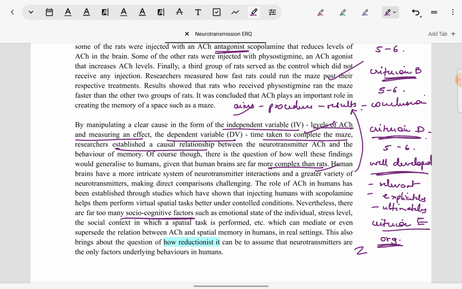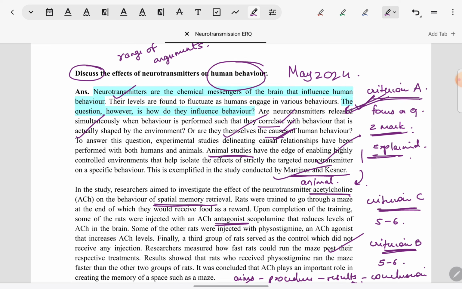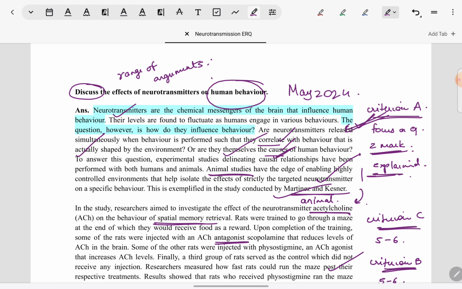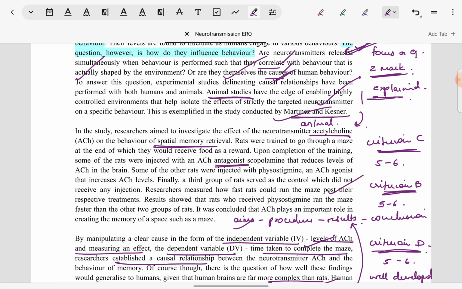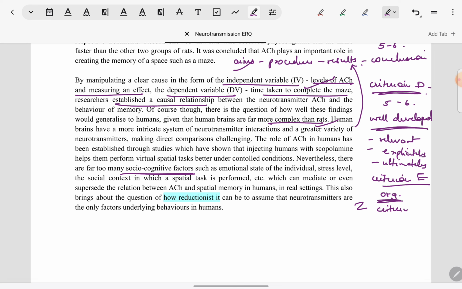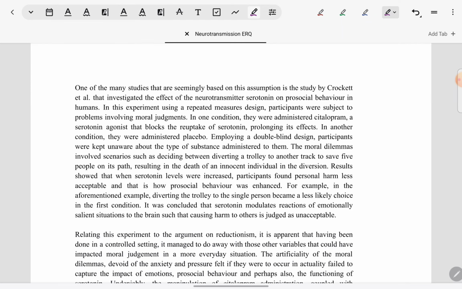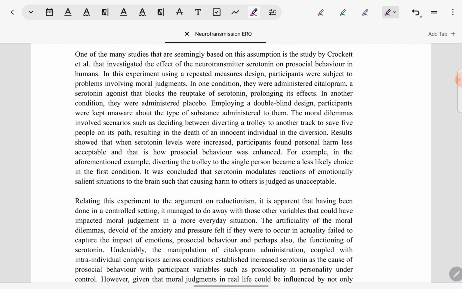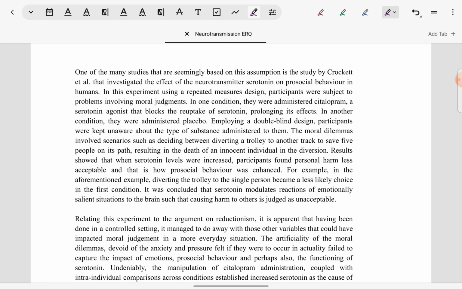Also, when an animal study has been taken, such as Martinez and Kesner, the candidate has kept in mind that it has to be linked to human behavior. So the entire focus has been on linking back to human behavior. That also shows clarity of thought and focus on the question. So again, the student will continue receiving marks on Criterion A as well, because focus continues to remain. The same scoring policy is used for the rest of the paragraph, so now I'll just go through them quickly because my intention is to be brief with this lesson.